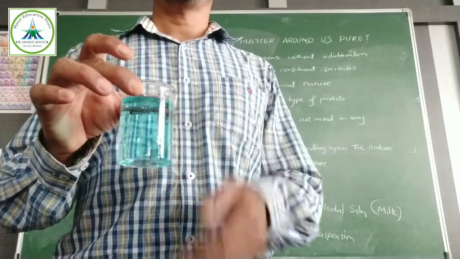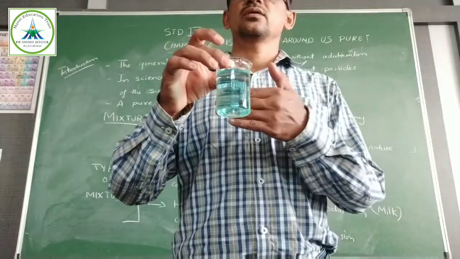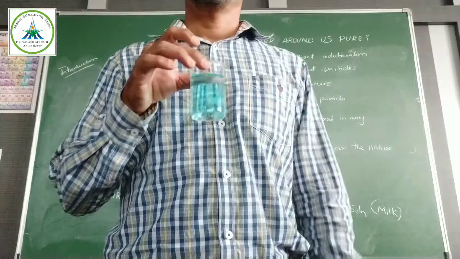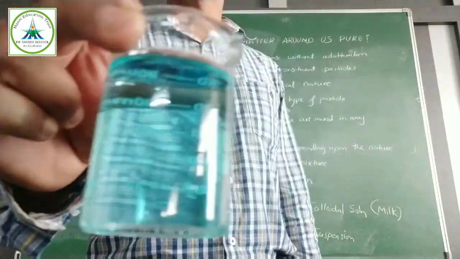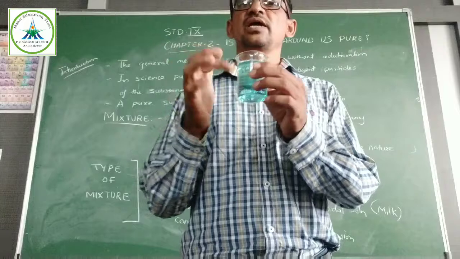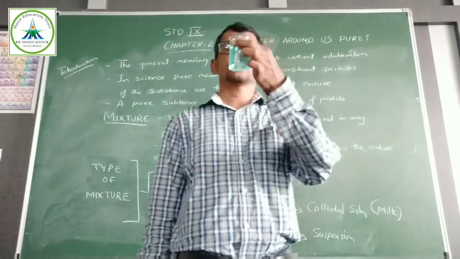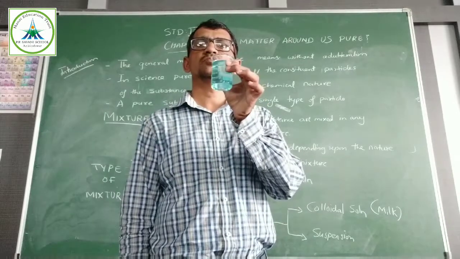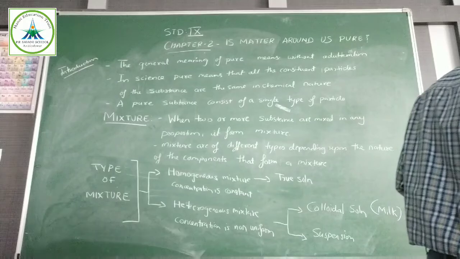You can see light passes from this. If light passes, then it is a true solution. You cannot see the particles of copper sulfate with your naked eye. Then it is a homogeneous mixture. Concentration is the same throughout.